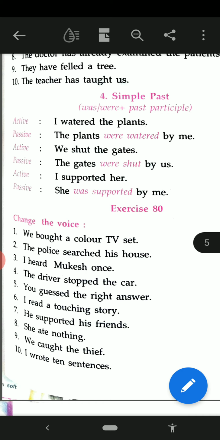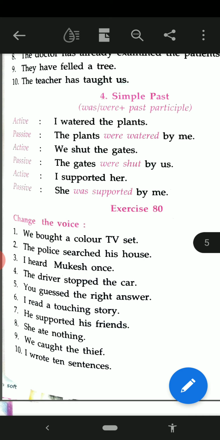A touching story was read by me. He supported his friends. His friends were supported by him. She ate nothing. Nothing was eaten by her. And I wrote 10 sentences. 10 sentences were written by me.